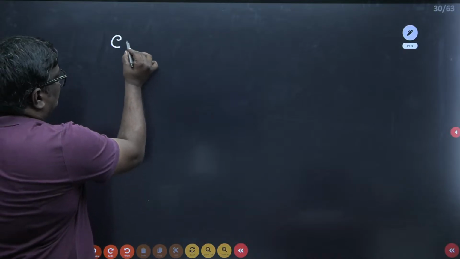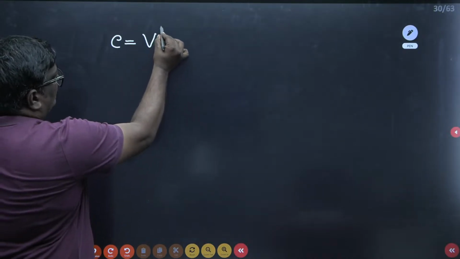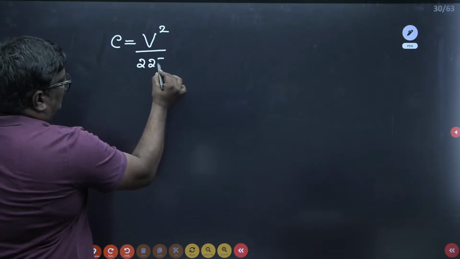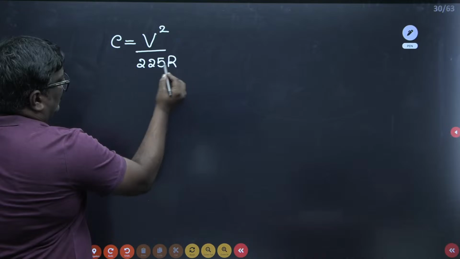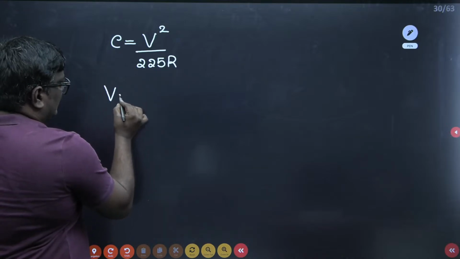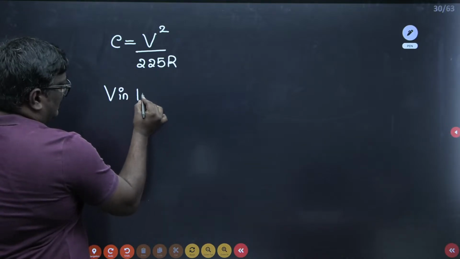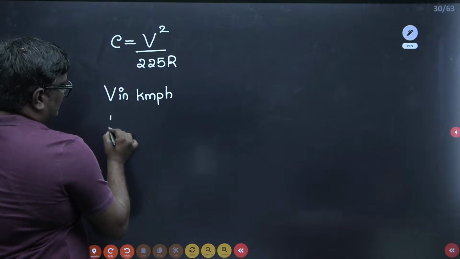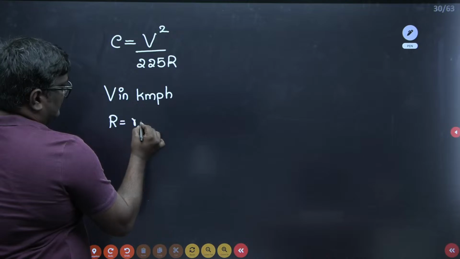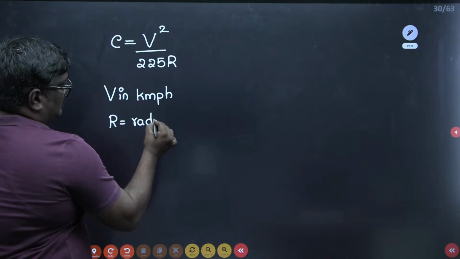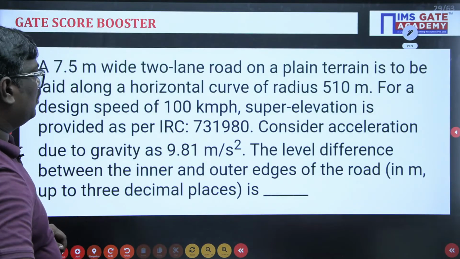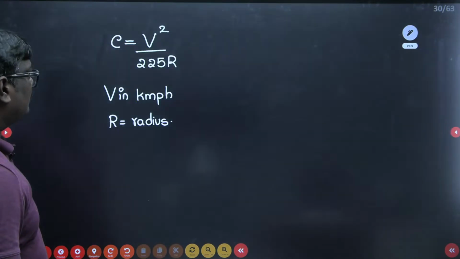the super elevation designed for mixed traffic is given by E is equal to V square upon 225 R, where V is the velocity in kilometer per hour and R is the radius. So here what is the velocity they have given you? Velocity is 100 kilometer per hour and radius is 510 meter.